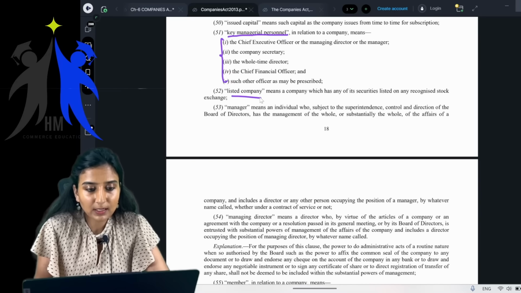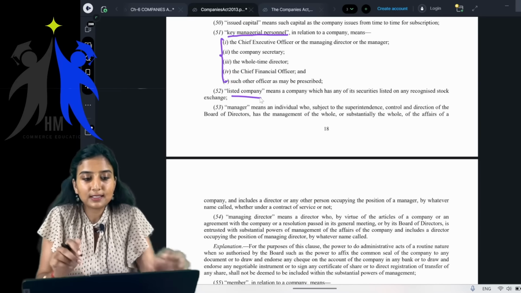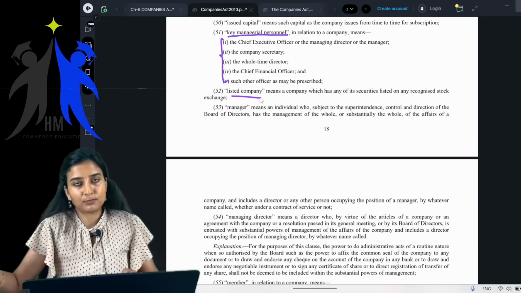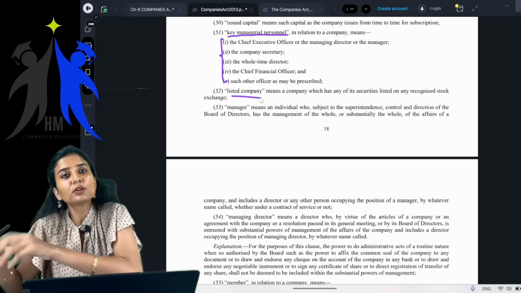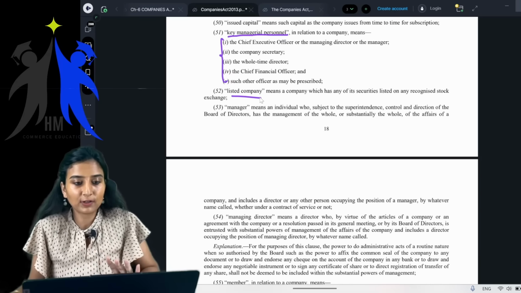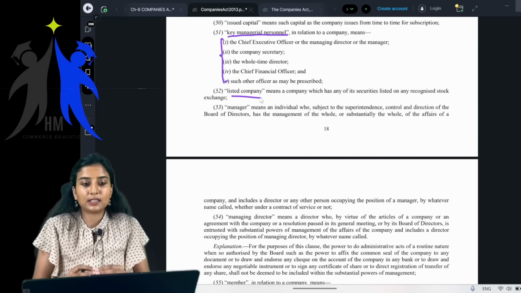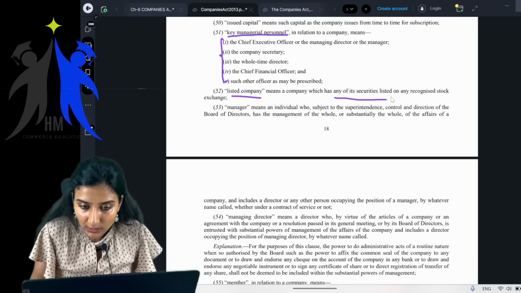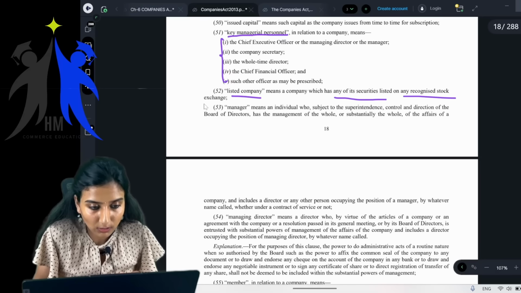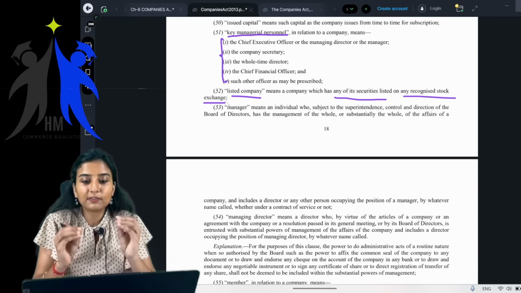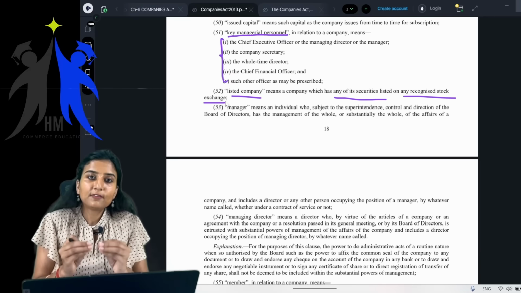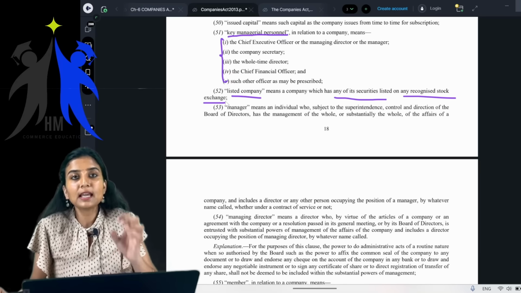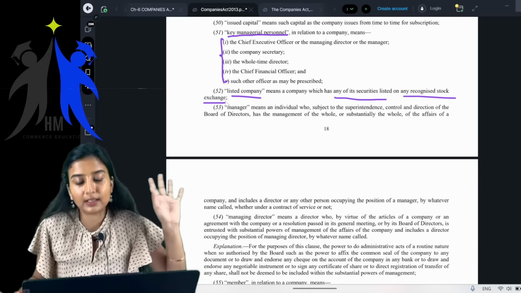See, listed company. What do you mean by listed company? According to the Companies Act. See, this definition is applicable to Companies Act only. Don't think about others. Maybe in another act, listed company could mean something else. That is not required for us. For Companies Act 2013, what is a listed company? Listed company means a company which has any of its securities listed on any recognized stock exchange. So only and only if its securities are listed on any recognized stock exchange, it can be called a listed company as per Companies Act 2013.